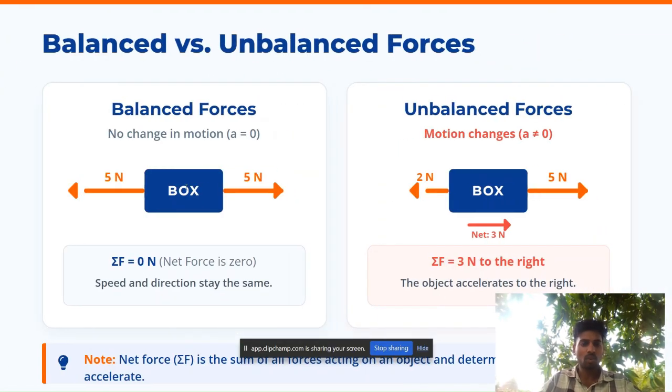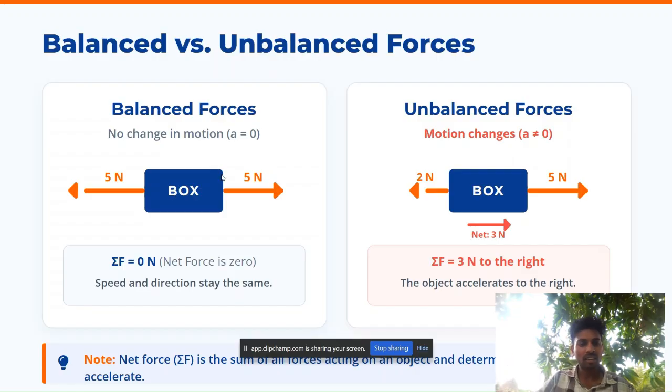For example, if I have a box in its rest position, somebody pulling from this side and another person pulling from this side, so both are pulling this box in opposite directions and applying the same force. So what happens? The box remains at that position only. It does not move in any direction because they both are applying the same force, and also they are pulling in opposite directions. That's why it will be in rest position only.